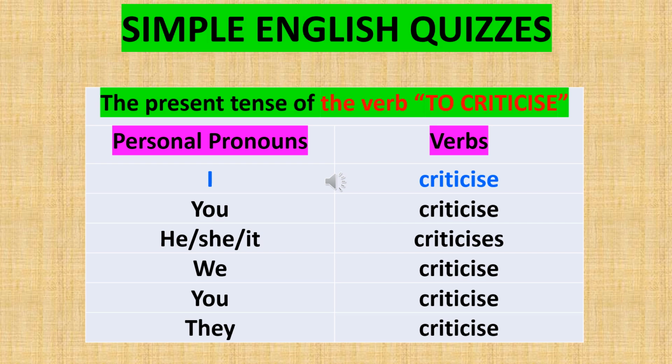The first person singular pronoun, I, is always linked to the verb criticize. The second person singular pronoun, you, is always linked to the verb criticize. The third person singular pronouns, masculine, feminine, and neuter, he, she, and it, are always linked to the verb criticizes. The first person plural pronoun, we, is always linked to the verb criticize. The second person plural pronoun, you, is always linked to the verb criticize, and the third person plural pronoun, they, is always linked to the verb criticize.